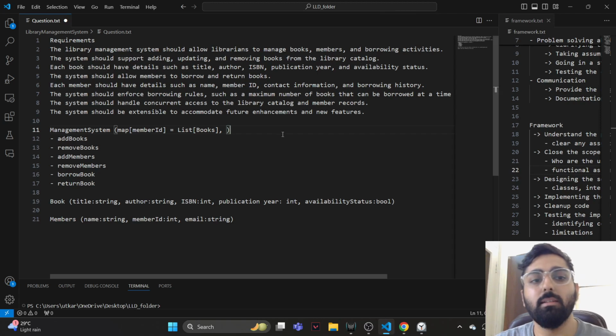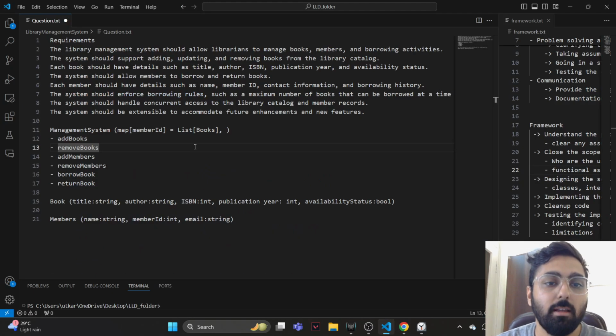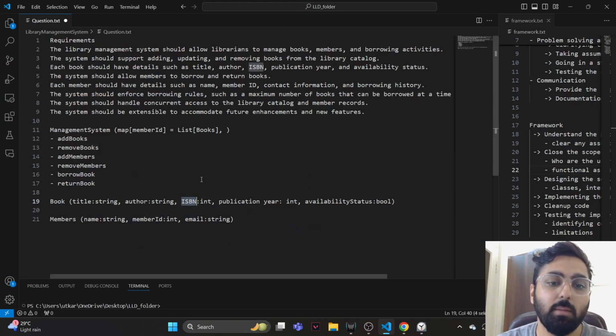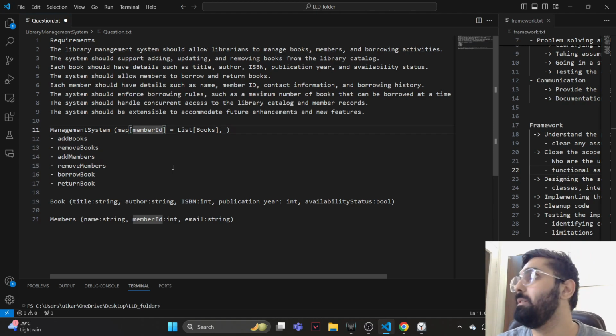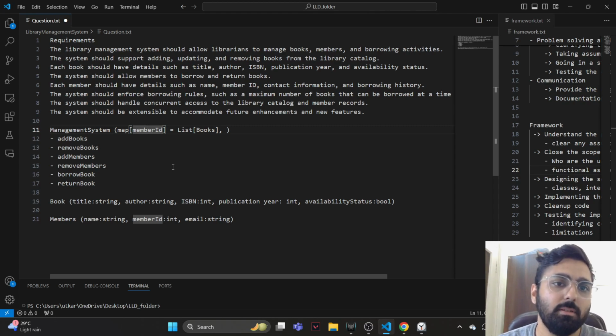Okay, fine. So one thing I was confused about is whether, if we have 3 instances of the same book, the ID will be the same for all 3 since they are from the same publisher, same edition, same version. But it looks like the ISBN number is unique to a book. So the management system needs to keep track of, and should allow managing, books and members. Yeah, so ISBN.